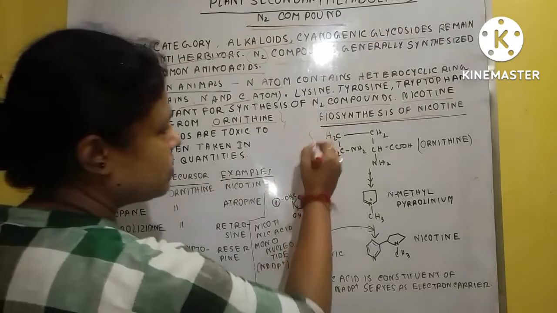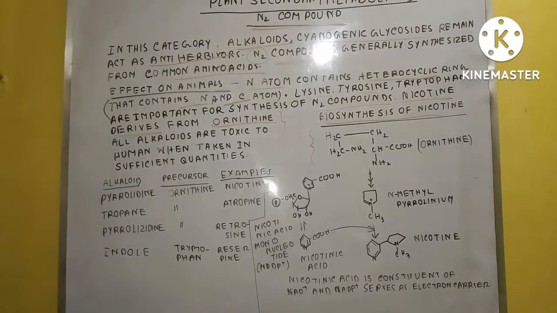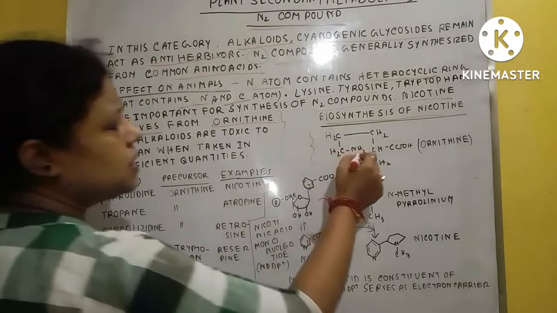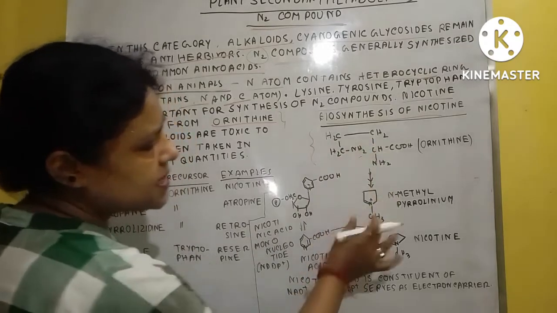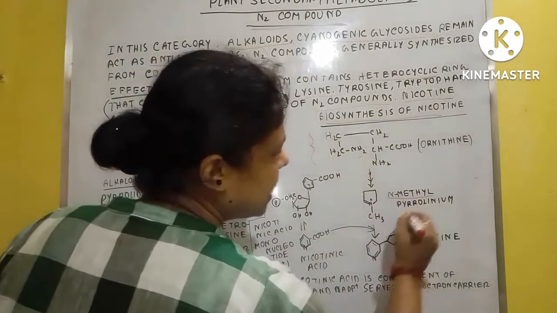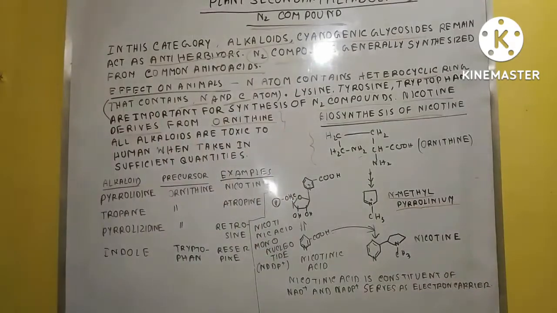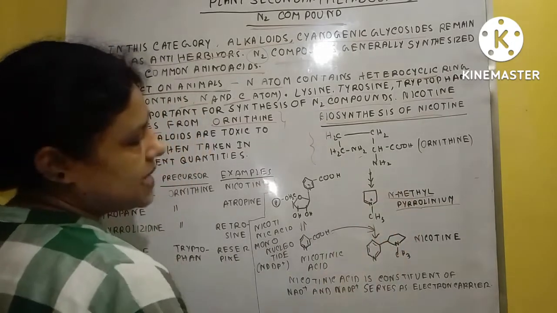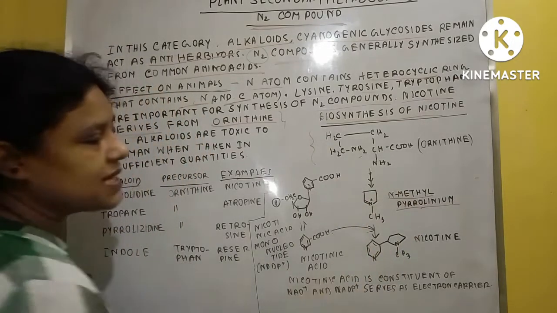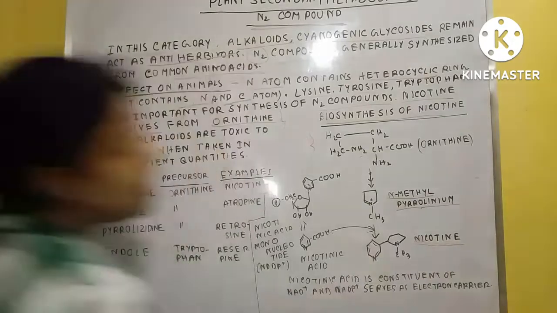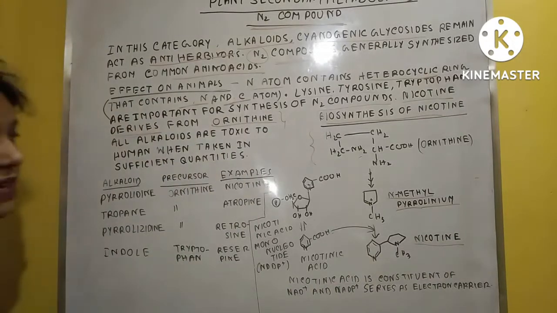This is the structure of ornithine. This ornithine is converted in 3 steps into N-methyl pyrrolinium. Then in the next step, it is converted into nicotine. How is it possible?